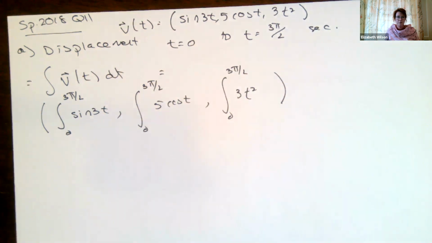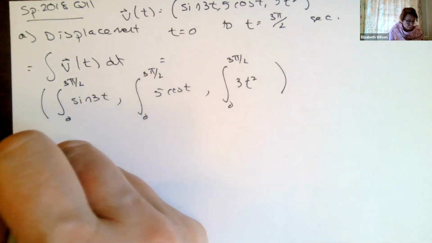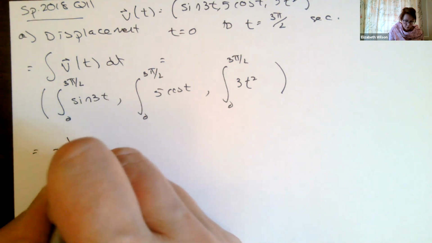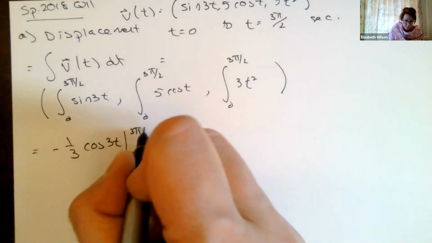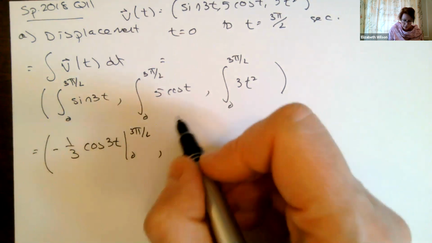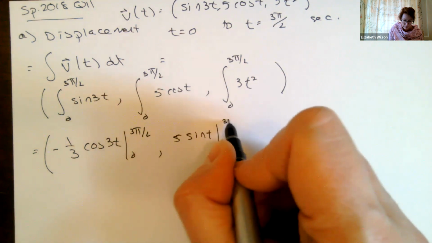Because displacement is a vector, we expect to get a vector out of it. So that means I'm going to get minus 1/3 cosine of 3t from 0 to 3 pi over 2. This is going to be 5 sine of t from 0 to 3 pi over 2.